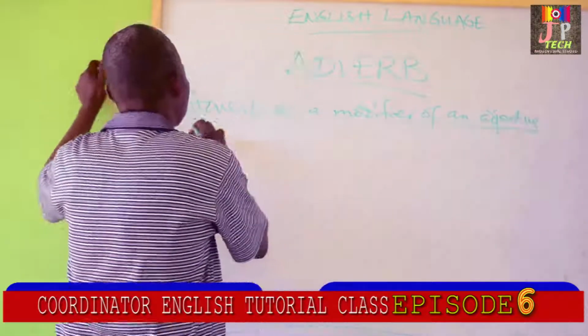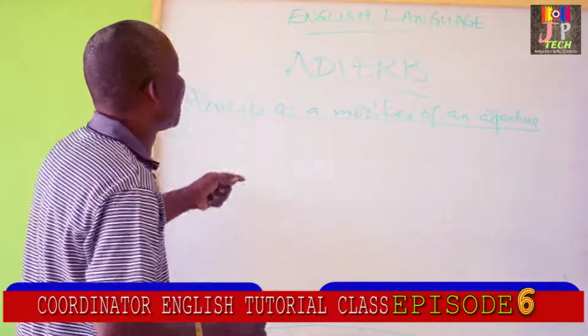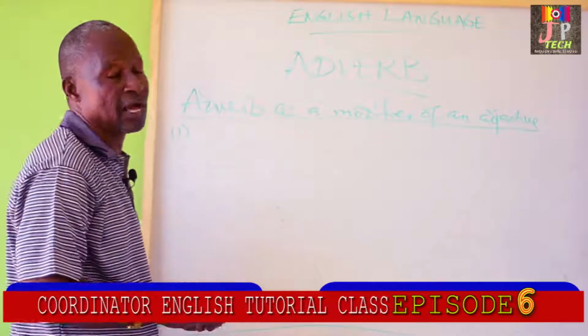In the following sentences, we will see adverbs as modifiers of adjectives.